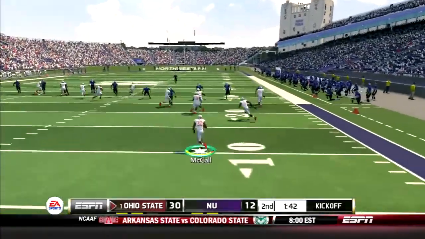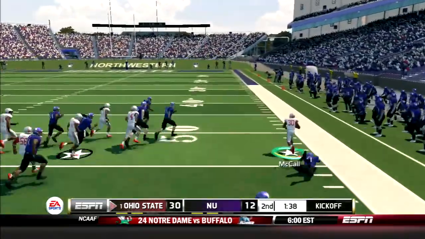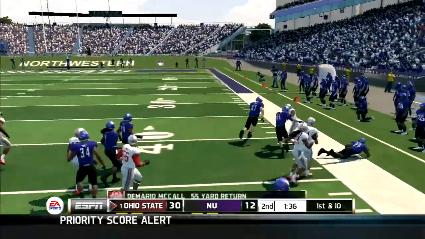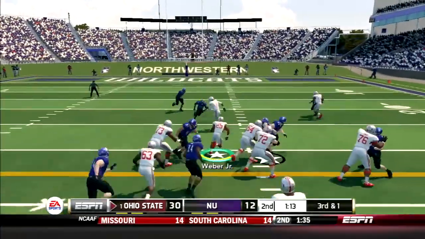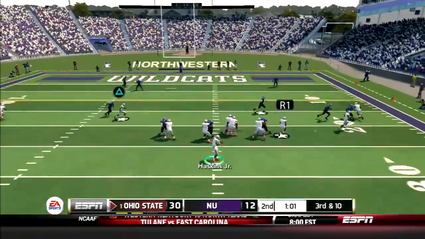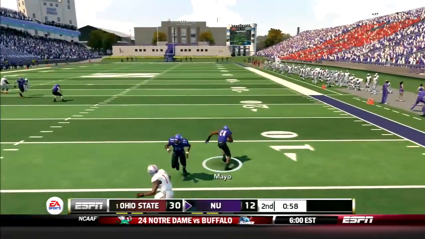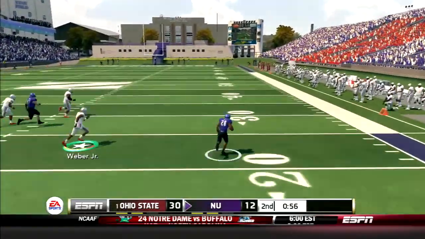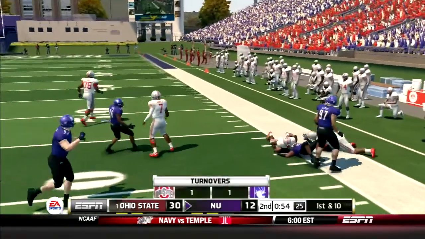Ensuing kickoff, McCall is back deep. He brings it up the right sideline. He gets a couple blocks and is finally tackled after a 55-yard return. Later in the drive, Weber goes up the gut, runs over a corner, and picks up 13 yards. Next play, Haskins tries to get greedy. He forces a pass into Victor, but is picked off by Mayo, and he's got a lot of green in front of him. He returns the ball to the 40-yard line, first down for the Wildcats.